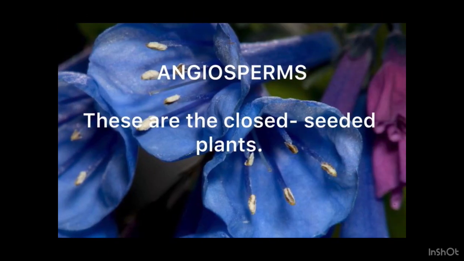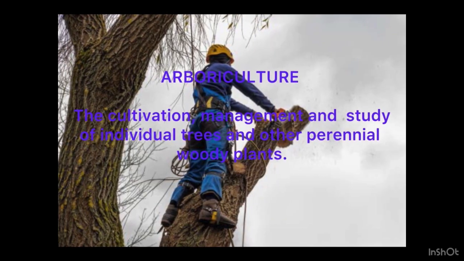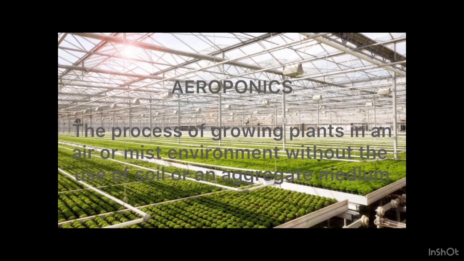Next is angiosperms. These are simply the closed seeded plants. Next is apiculture. It is simply the maintenance of honeybee colonies by humans. Next is arboriculture. It is the cultivation, management, and study of individual trees and other woody plants. Aeroponics. It is the process of growing plants in an air or mist environment without the use of soil or any aggregate medium.